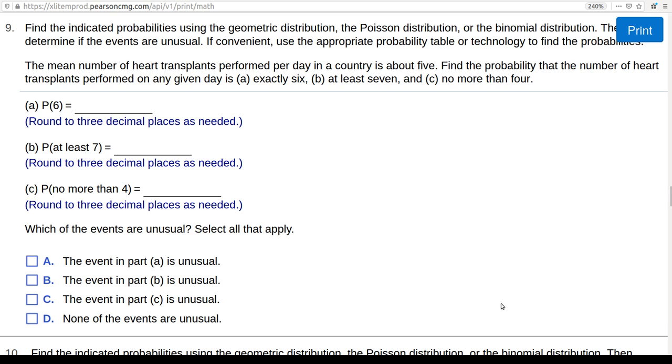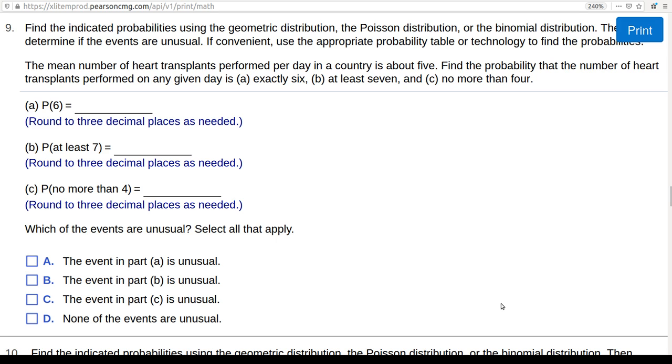So what we're going to do is look at chapter 4, the review problem number 9. It says find the indicated probabilities using the geometric distribution, the Poisson distribution, or the binomial distribution. Then determine if the events are unusual. If convenient, use the appropriate table or technology to find the probabilities.